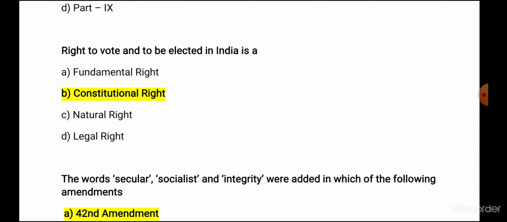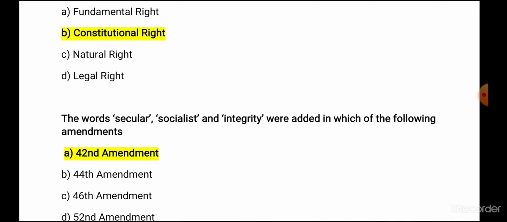We know right to vote is under Article 326. So it's been provided through Constitution. So it is a constitutional right under Article 326. So right to vote and to be elected in India is a constitutional right, not a fundamental right, not a legal right, not a natural right.